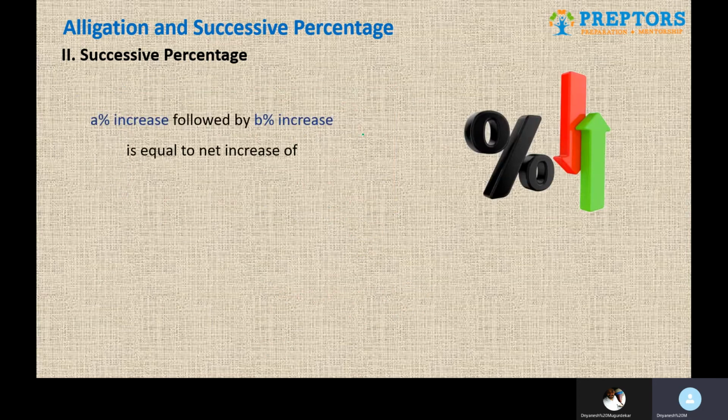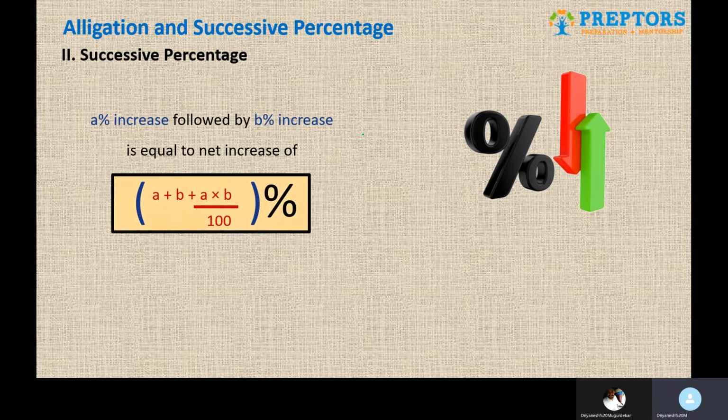The formula is under the assumption that both A and B are percentage increases. So it says a A percent increase followed by a B percent increase gives a net change equal to A plus B plus AB upon 100, where A and B are substituted as percentages only, not absolute numbers. Obviously A and B are added in the first half, and in the second half they are multiplied.